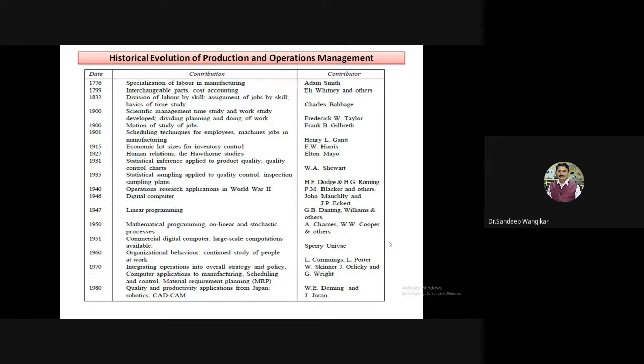Statistically, in the same way, quality control charts are there. The different quality control charts were given by W.A. Shewhart. So this evolved in 1931, and further, statistical sampling was applied to quality control. In the previous case, for making the statistical chart, 100 samples are there. We have to go for analysis of 100 samples.